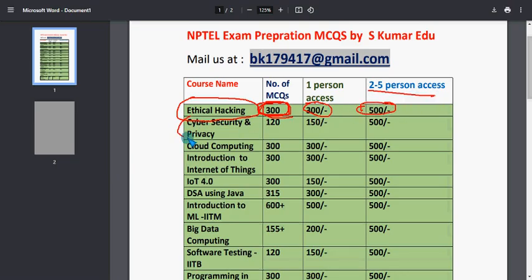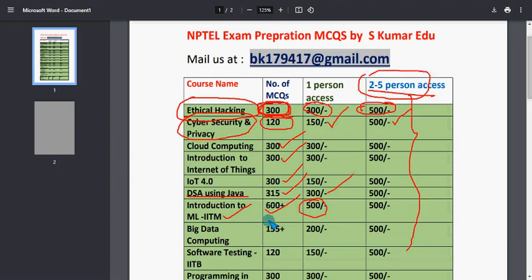Similarly, for cyber security 120 MCQs, one person access is 150 and 2 to 5 persons access is 500. Similarly, cloud computing 300 MCQs, introduction to internet of things 300 MCQs, IoT 4.0 300 MCQs. These are past years' NPTEL questions. Data structures using Java 315 MCQs, 300 rupees only, and introduction to machine learning by IIT Madras, 600 plus MCQs. For one person access is 500 rupees, and there is 2 to 5 persons access as well. These are the price lists.